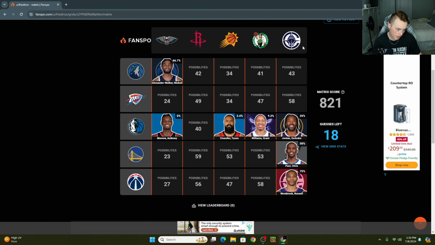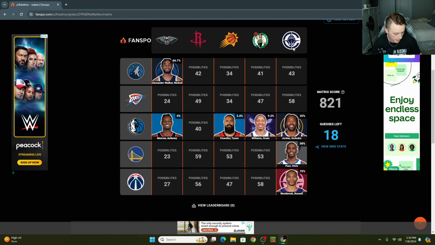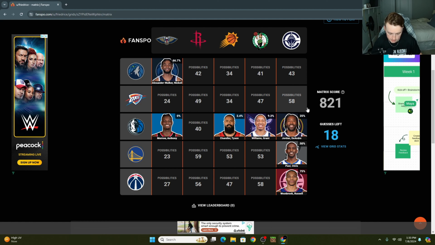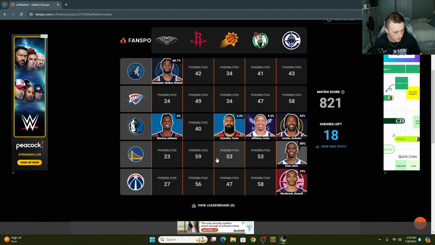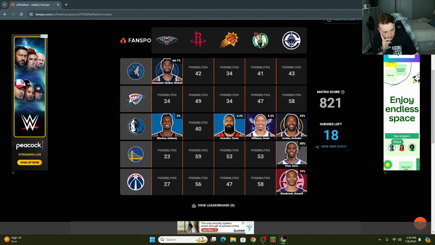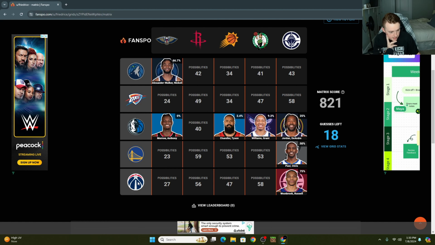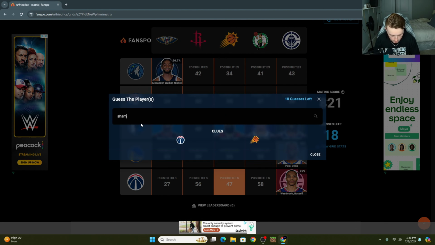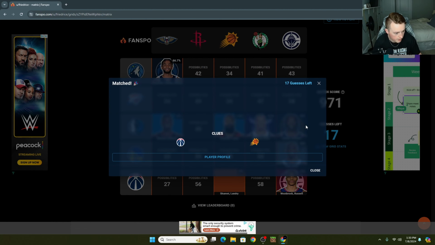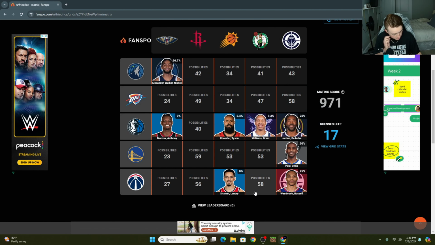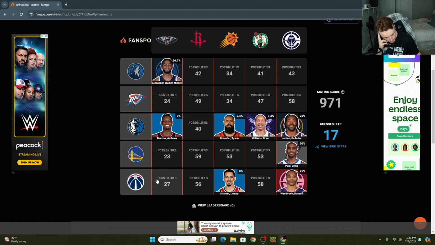OKC, Clippers. Okay, why do I feel like there's a point guard or something that I'm missing somewhere? I don't know. Shit, I don't know. Let's try to fill out more of these Washington ones. There's got to be somebody that I'm missing here. Landry Shamet, right? He was on both of those. Give me Landry Shamet. That was a 0%er. That was a good one. I don't know why that trade came into my head, but it did.